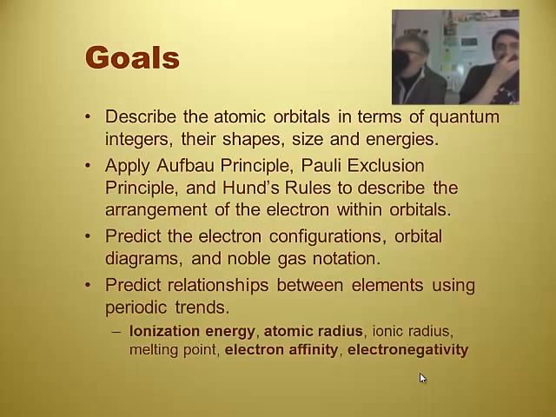All right. So goals for quantum mechanics, guys. We want you to be able to describe the atomic orbitals in terms of quantum numbers, their shapes, their size, and their energies. And we're going to do that in this video. I noticed the word is orbitals instead of orbits, so something tells me this is a bit different than Bohr. We also want you to be able to apply the Aufbau principle, the Pauli exclusion principle, and Hund's rule to describe the arrangement of the electrons within orbitals.